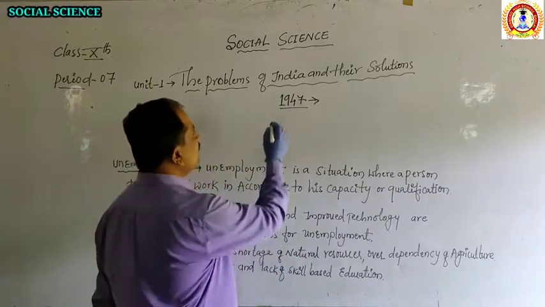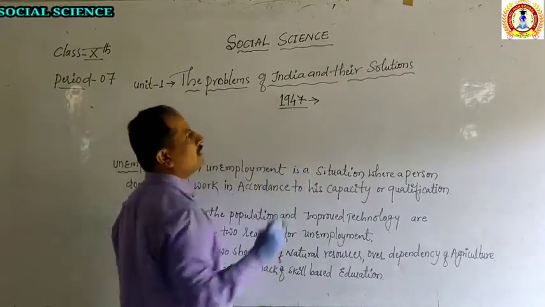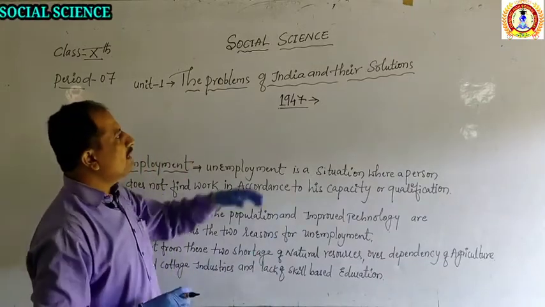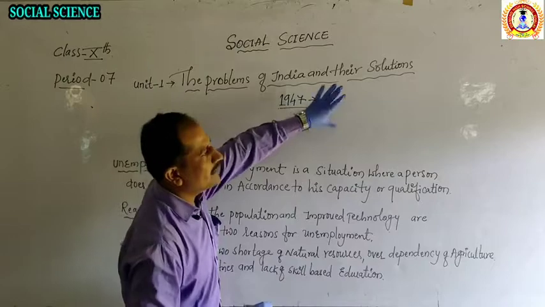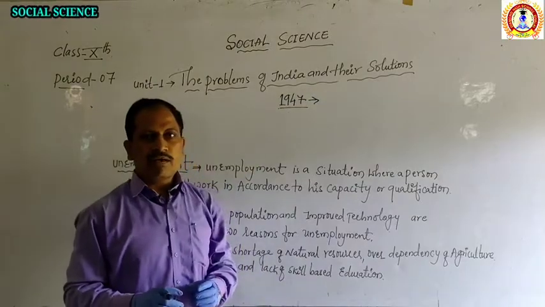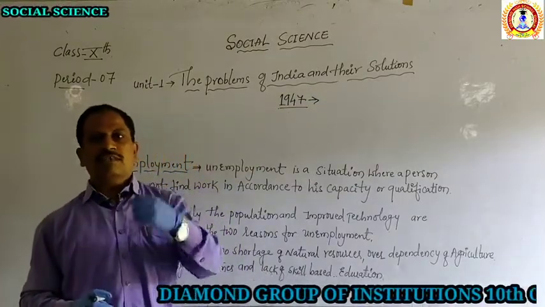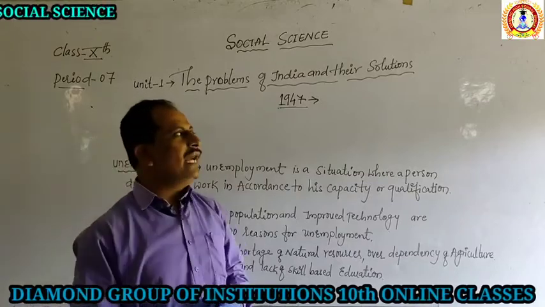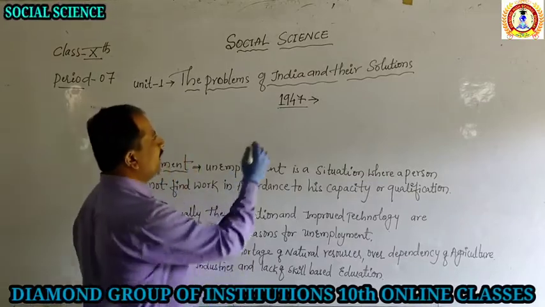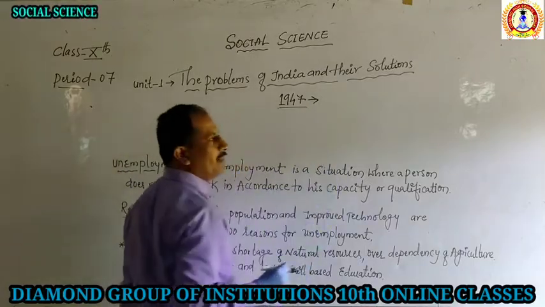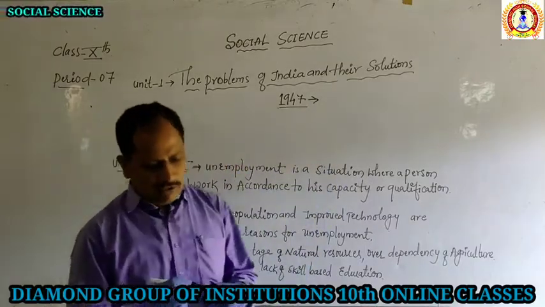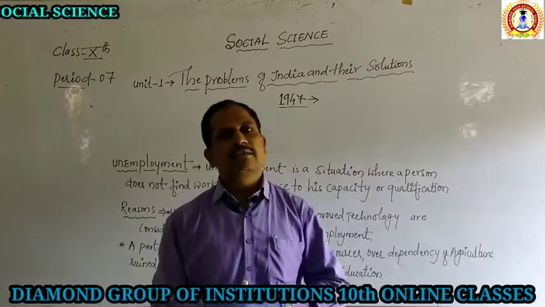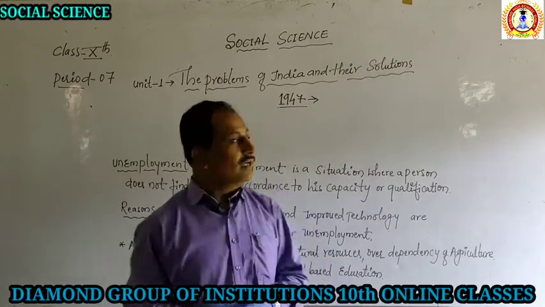But when we reached 1947, we got independence. After independence, problems arose in the country, because after a lot of struggles, the Indian states were united with the help of a person who is called the Iron Man of India, that is Sardar Vallabhbhai Patel.